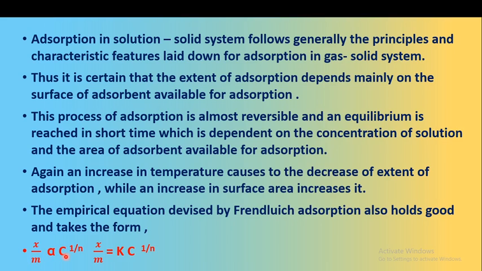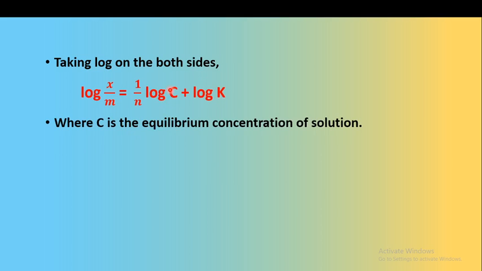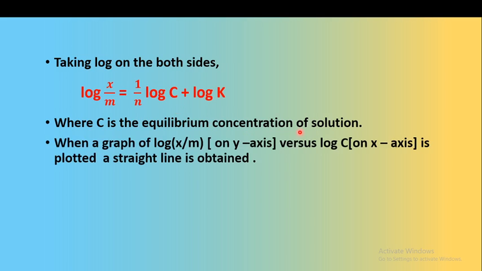x/m is proportional to C raised to 1/n. C is the concentration, and x is the amount of adsorbate adsorbed per mass m of adsorbent. The proportionality sign is replaced by a constant, so we can write x/m = K C^(1/n). Taking log on both sides, we can write the equation as log(x/m) = (1/n) log C + log K. Here C is the equilibrium concentration of the solution.